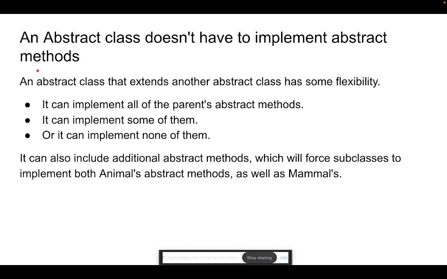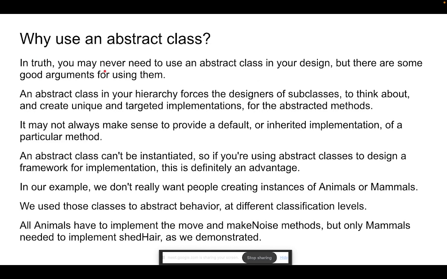So an abstract class doesn't have to implement an abstract method. This we have already seen. Why use an abstract class? Basically, an abstract class is usually used when you're designing an application, when you're deciding what kind of features you want to have, what kind of modules you want to keep, and what kind of classes you will have. When you're deciding all of that, you want to discuss what kind of abstraction you need to bring into the picture. So at that point it is needed in most cases.